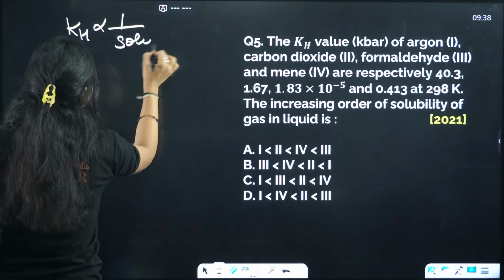One more thing, when you are attempting questions like these, sometimes you can just figure out the least will be for 1, so that means option A, option C and D will be correct. Then the next one will be 1.67, which is for 2. Which option has 2 after 1? We have 2 here only. So that means this is the correct answer. You can save some time because you have only 60 minutes to solve all 60 questions, right? So that's how you save some of your time.